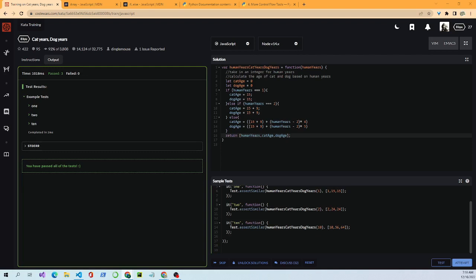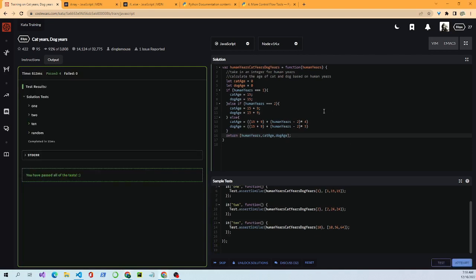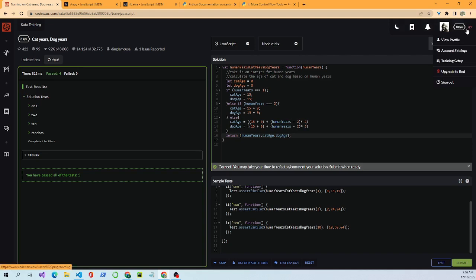Now, let's see if we get full credit for it. Okay, and it works. We got full credit for it. Oh, we bumped up to 49. We went up to a 7Q ranking, I believe. But anyway, that's a beginner-friendly approach to solving this. But there's a lot of ways to solve it.